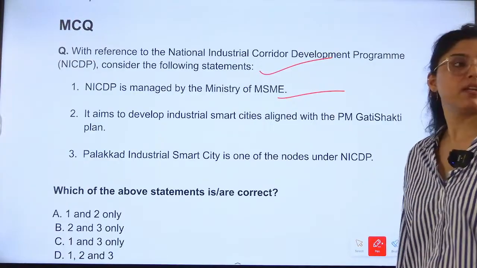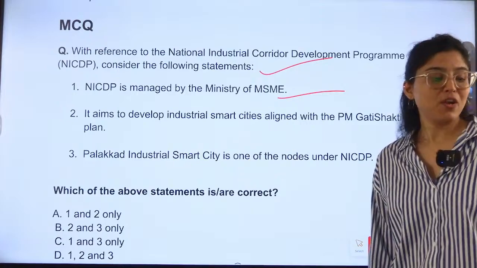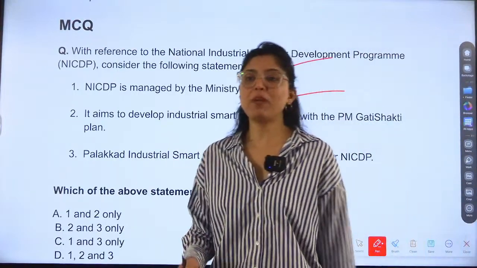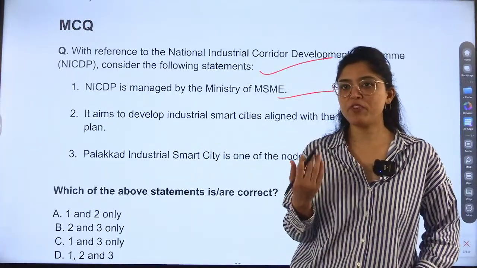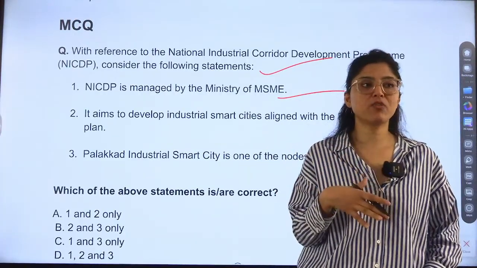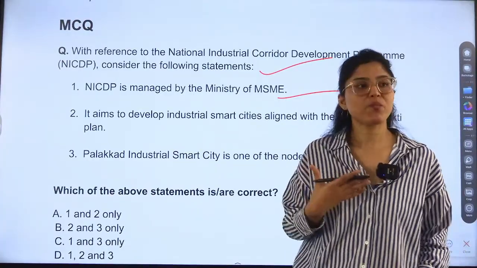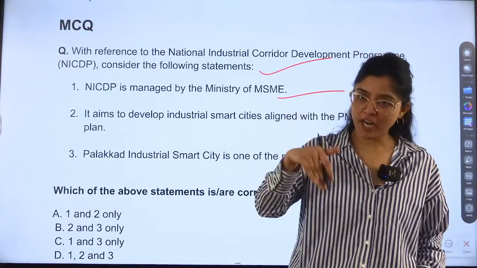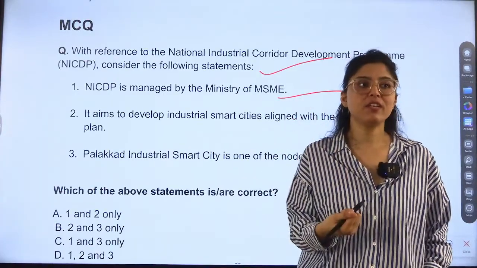Why not one? Sometimes, if we understand some things in general, we can answer the question without memorizing the fact. Why not MSME? MSME is a part of this corridor, not managing it. It is managed by DPIIT, right?